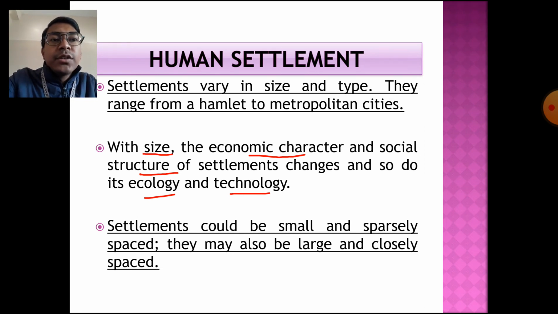Settlements could be very small and sparsely spaced, and they may also be large and closely spaced. A settlement can be very small, consisting of only a few houses which are not closely spaced. There may also be very large settlements, consisting of many houses which are closely spaced, with no gap between one house and another.